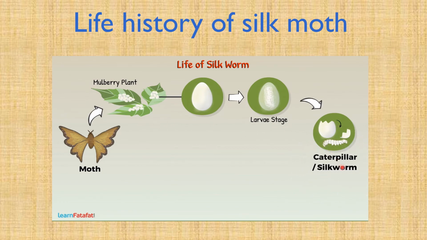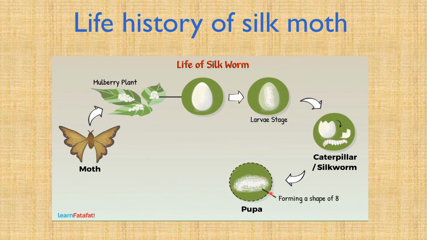The silkworm feeds on the leaves of mulberry plant. When it grows and is ready to enter the next stage of life cycle called pupa, it starts weaving a net around itself. It then swings its head from side to side, forming a shape of 8. While doing so, the silkworm secretes a protein which on exposure to air becomes hard. This is the silk fiber.